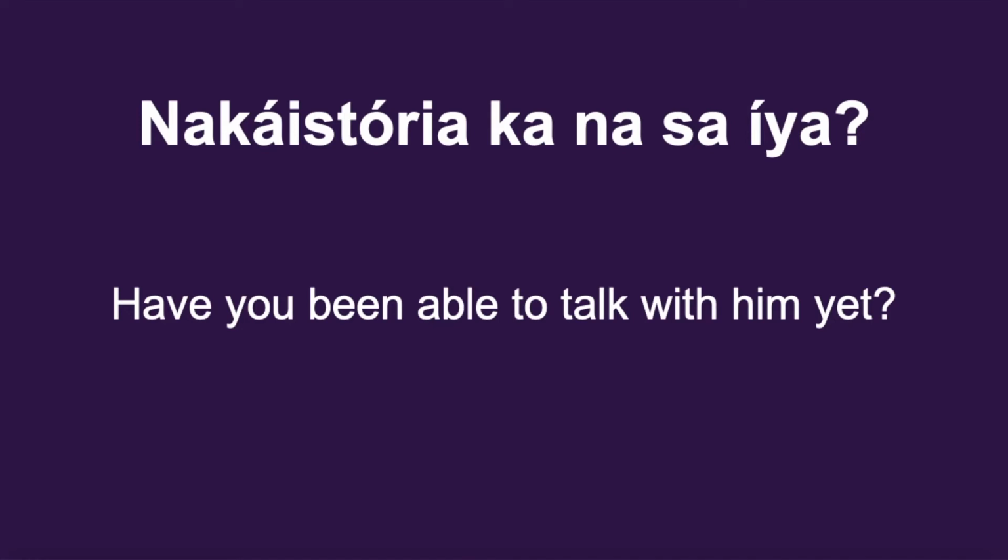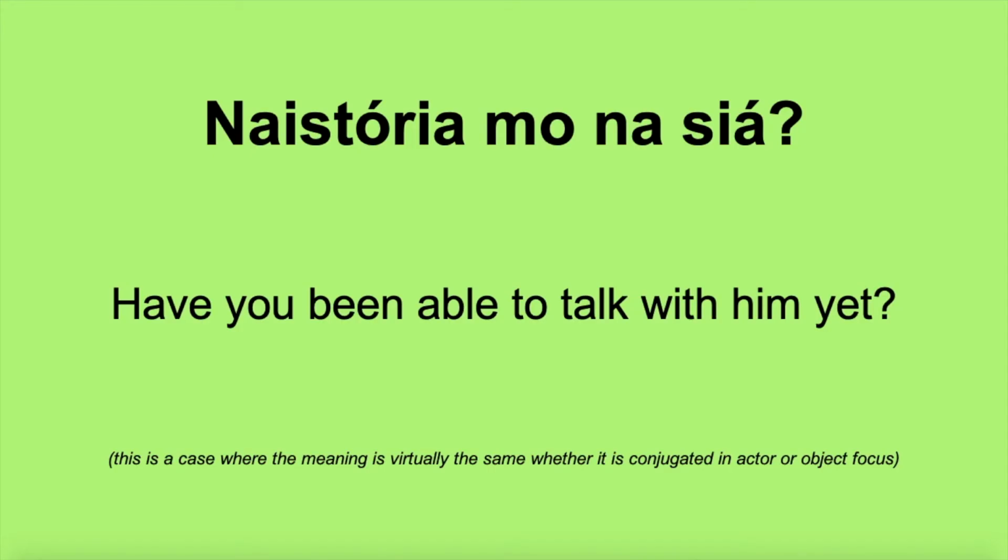Okay. Naka-istorya ka na sa iya? Have you been able to talk with him yet? So here we have the abilitative actor focus. We're focusing on the person we're talking to. Were you able to talk to them? We're asking this person if they were able to talk to somebody, right? Naka-istorya ka na sa iya? Na-istorya mo na siya? Have you been able to talk with him yet?